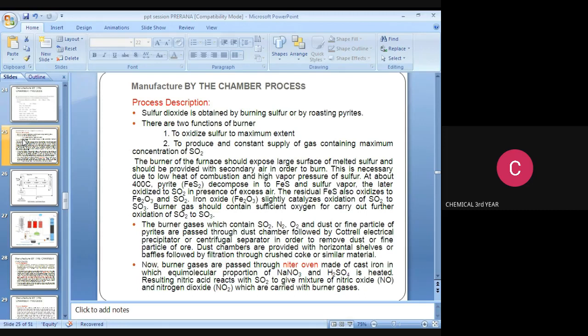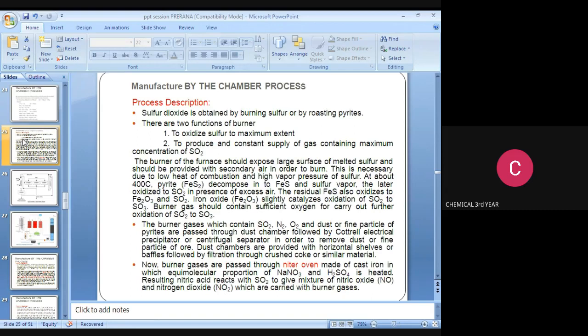There are two functions of the burner: to oxidize sulfur to the maximum extent, and to produce a constant supply of gas containing the maximum concentration of SO2. The burner of the furnace should expose a large surface of the melted sulfur, and it should be provided with secondary air in order to burn.